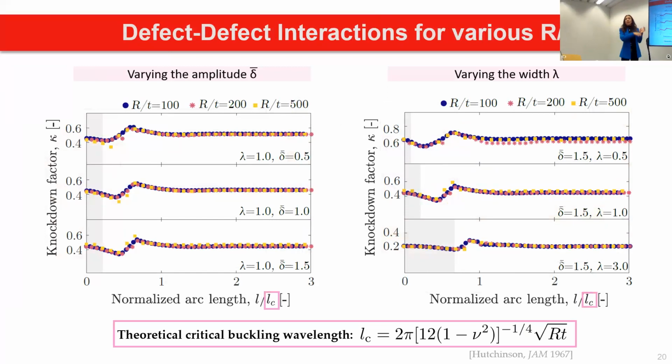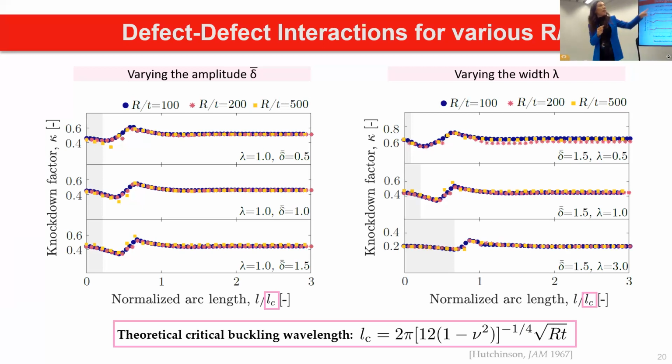So now I replot the data that I showed you in these two slides earlier. And maybe I can go a little bit slower here. So there is the knockdown factor versus the normalized arc length now. So this is the arc length that I showed you before, normalized by the theoretical value. And then you see we change vertically the amplitude. But the most important thing to notice here is that all the data collapse for the different slenderness ratios that were shifted before. Once we normalize it, they are all collapsing.